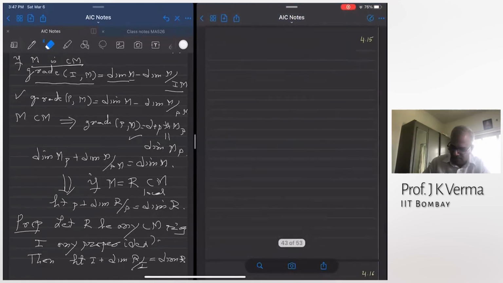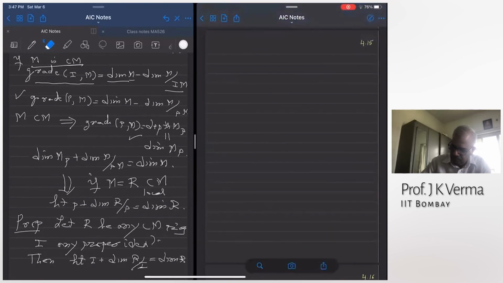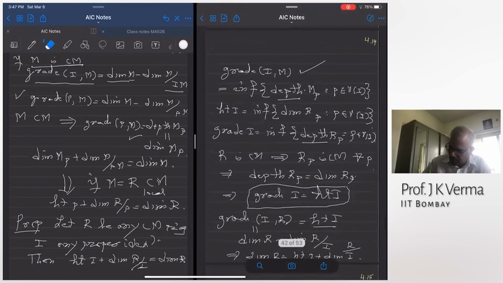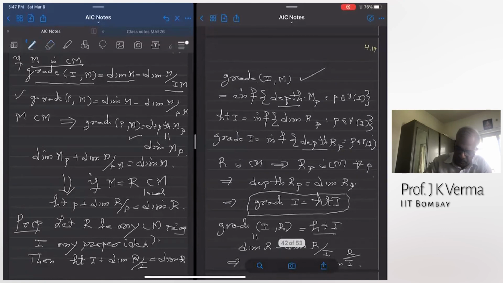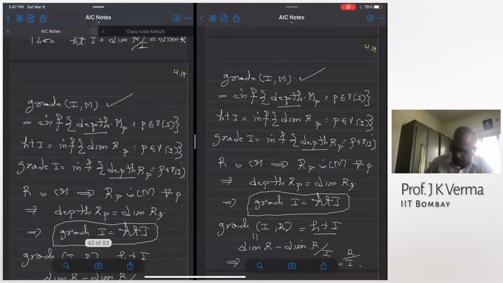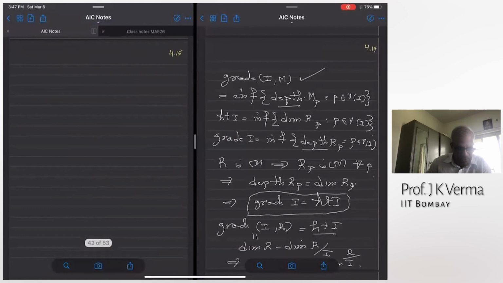In fact, you have seen examples in the tutorial sheet where this is not true. Any doubts so far? Any questions?